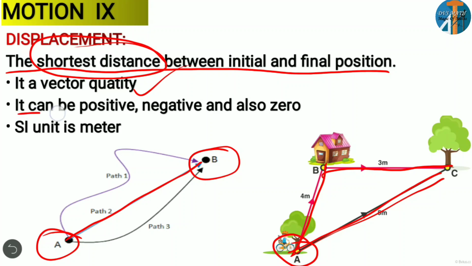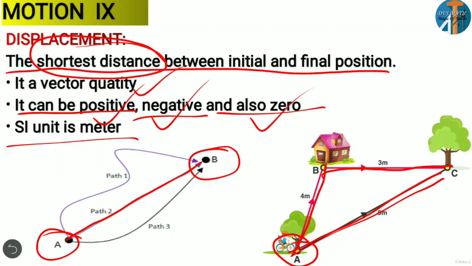And this displacement can be positive, it can be negative, it can also be zero. But remember, distance is only positive, not zero. But here you have three chances. Displacement can be positive, negative, or zero also. And the SI unit is meter. For both distance and displacement, the SI unit is meter only. But distance is the actual path traveled by an object, while displacement is the shortest distance traveled by an object from initial to final. Clear? Got the difference between distance and displacement?